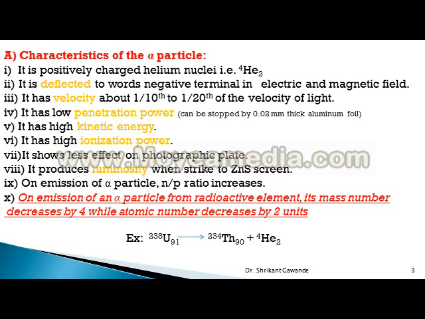Below is the example. Here, look, 238U92. When alpha particle is emitted from this parent nuclei, we will get 234Th90. Its mass number decreased by 4 and atomic number decreased by 2.